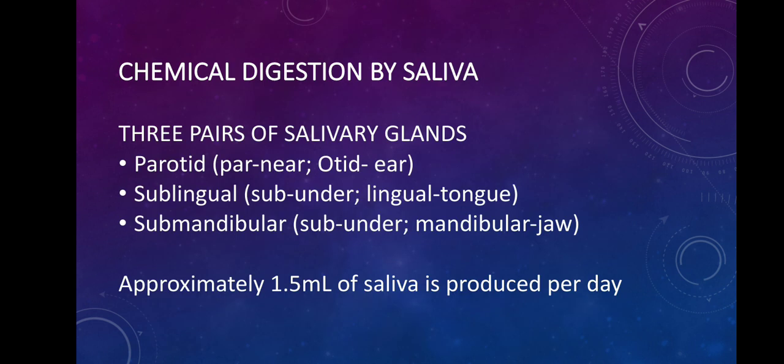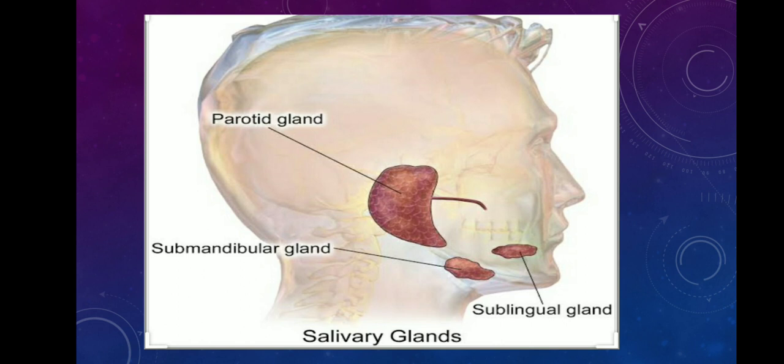The last gland which we have is submandibular gland, and this gland is just located below your jaw. Okay, so sub means under and mandibular means jaw. So this gland is located just below your jaw. Actually, submandibular gland is also known as submaxillary gland.